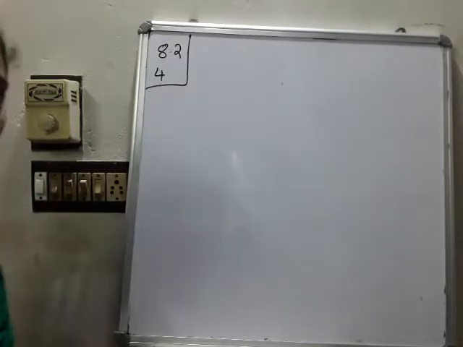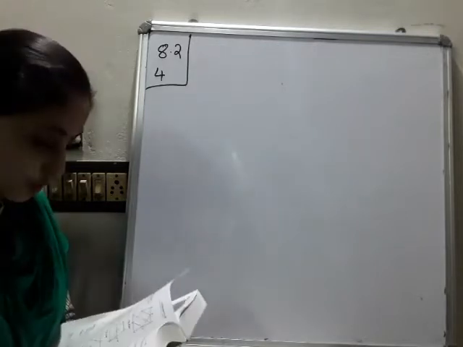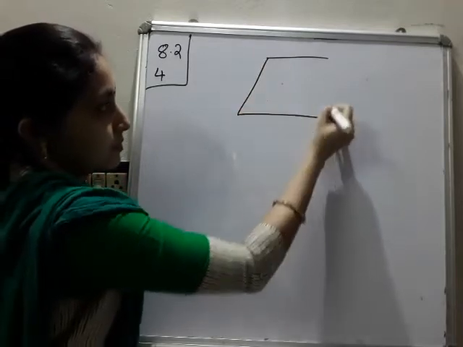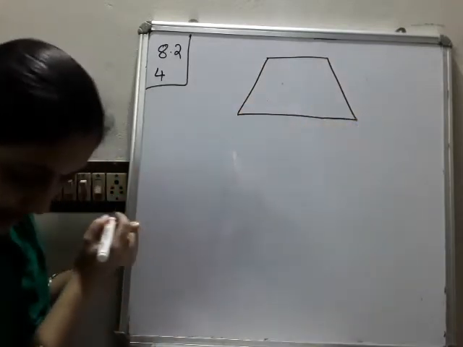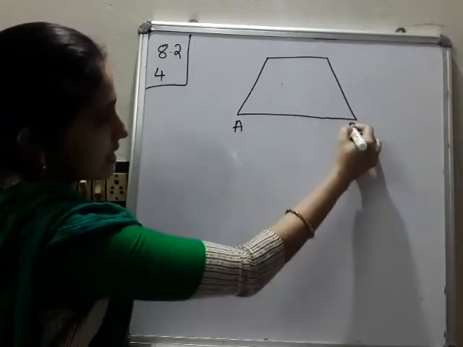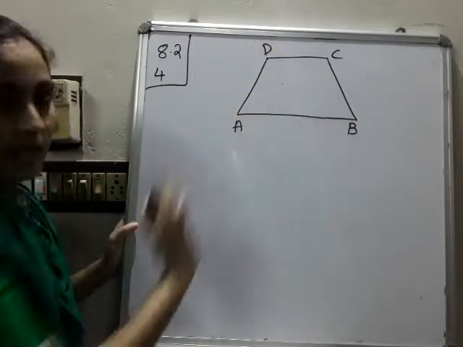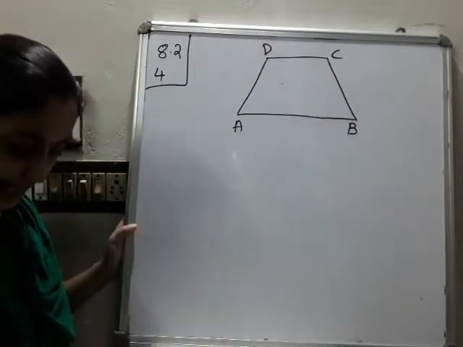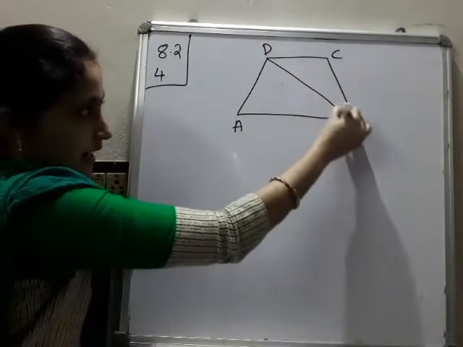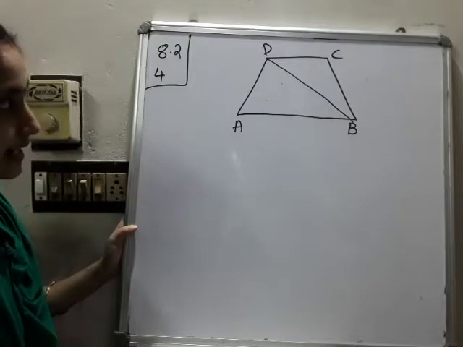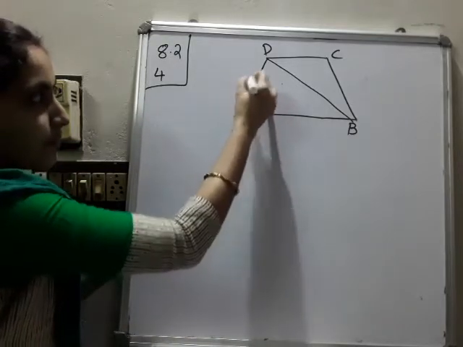Next, we will move to exercise 8.2, fourth question. ABCD is a trapezium in which AB is parallel to DC. So we got one trapezium. The textbook figure is also there. These two lines are parallel. Then BD is a diagonal, so we draw the diagonal. And E is the midpoint of AD.